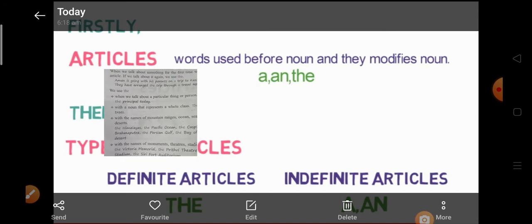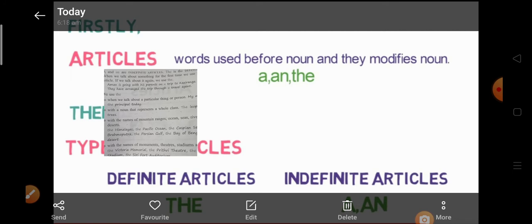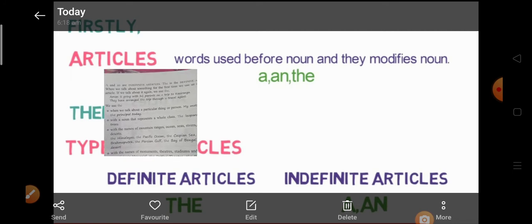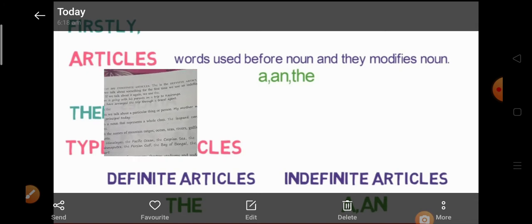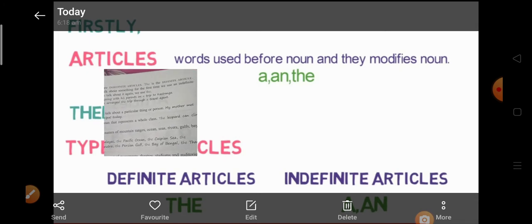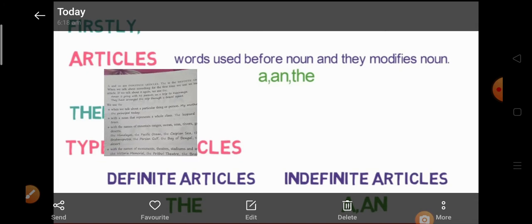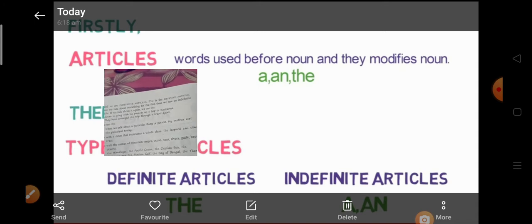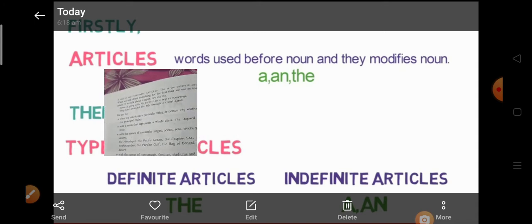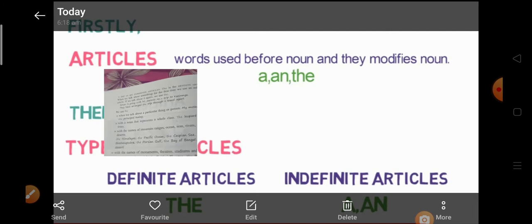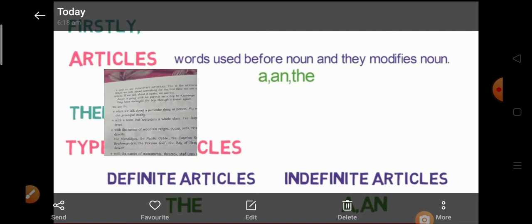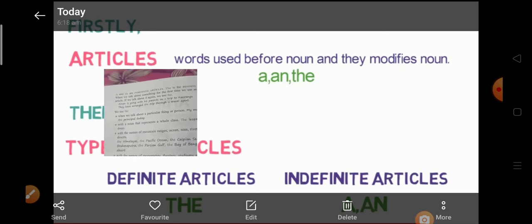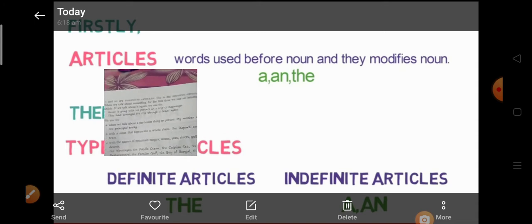Second, with a noun that represents a whole class or whole group, there also we use the. Suppose, the leopard can climb trees. We are talking about leopards; we are not talking about one leopard. We are talking about a group of leopards, the category of leopard. That's why we have used the.